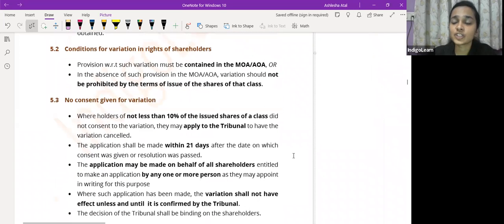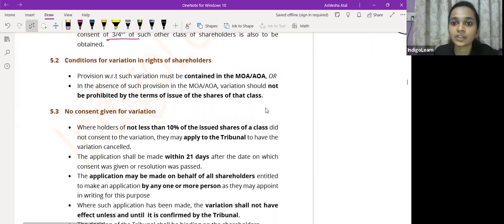Then what are the conditions for variation in rights? So variation के जो provision है, they must be stated in the memorandum of association of the company or the articles of association of company. और अगर मेमोरेंडम और आर्टिकल्स में वेरिएशन के कोई प्रोविजंस नहीं हैं, मतलब आपकी कंपनी का मेमोरेंडम या फिर आर्टिकल्स ऑफ एसोसिएशन, they do not state anything about variation in the rights of shareholders, so you cannot prohibit the variation.